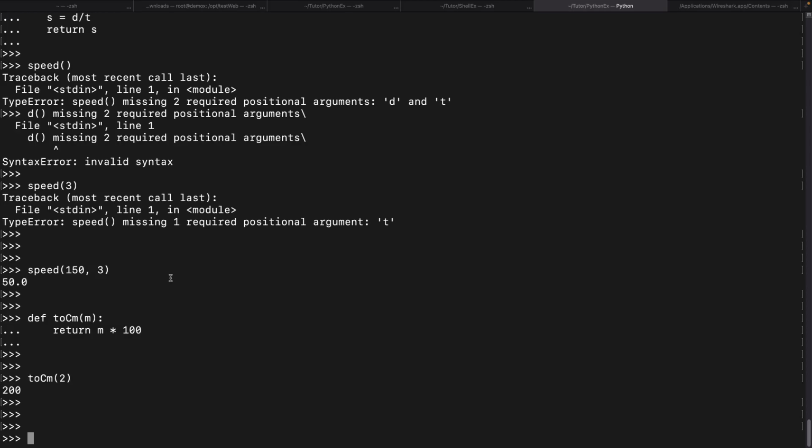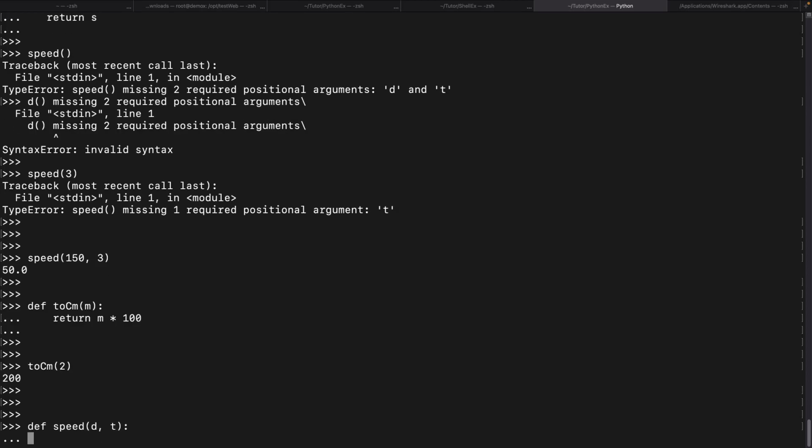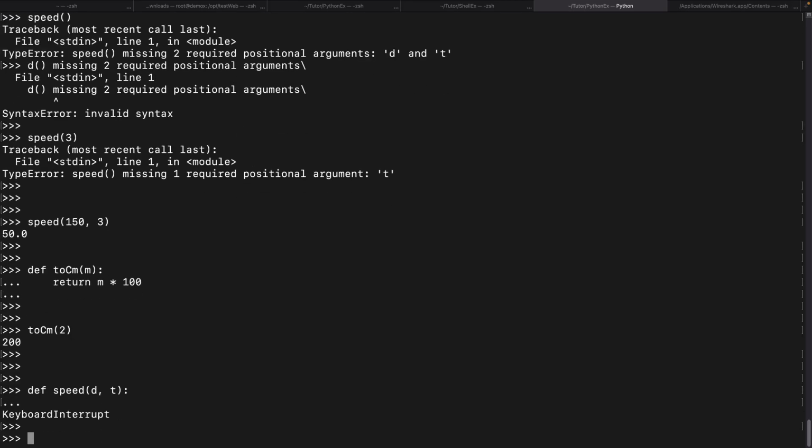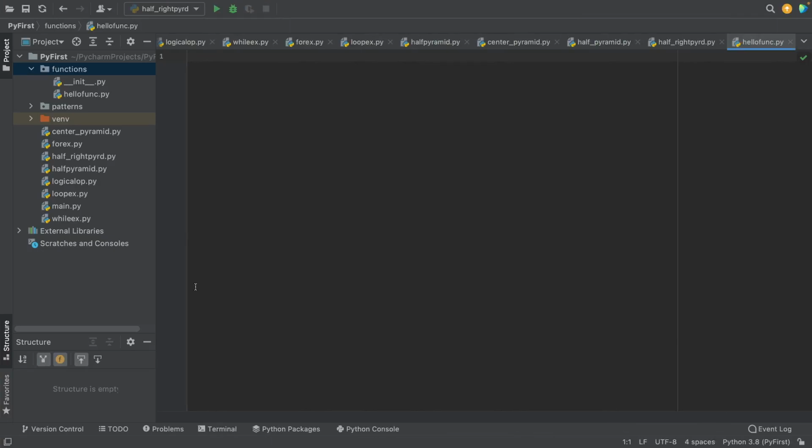As we are discussing default arguments, what are default arguments? Let's define a function, speed only. Define speed, it can take a distance d and t equal to, let's give time 1 hour by default.